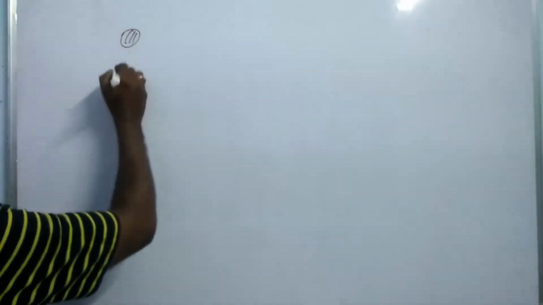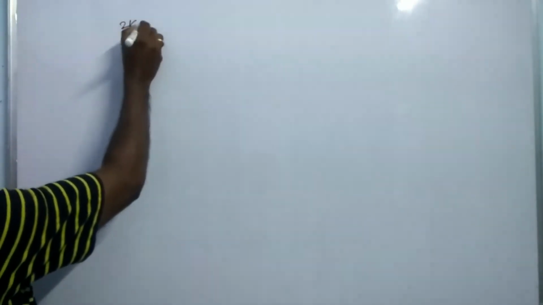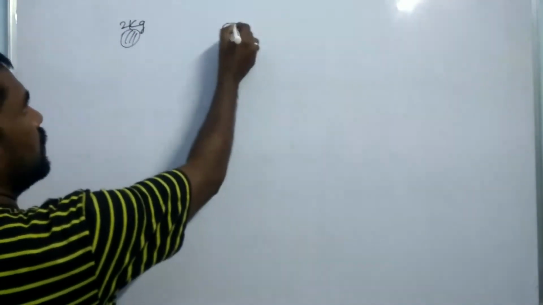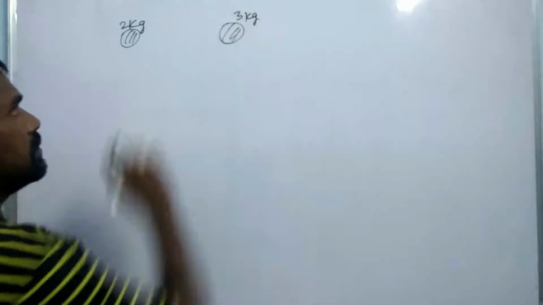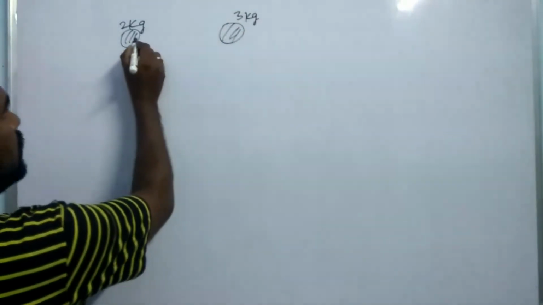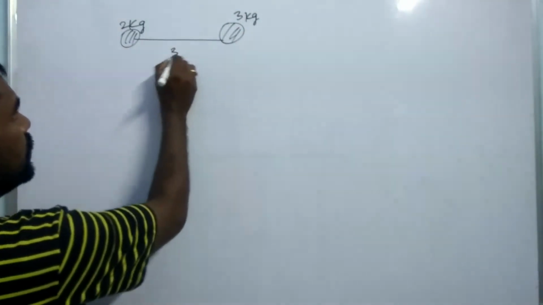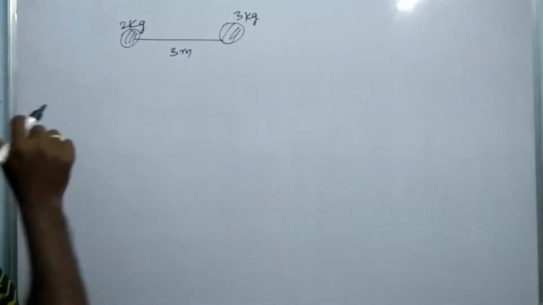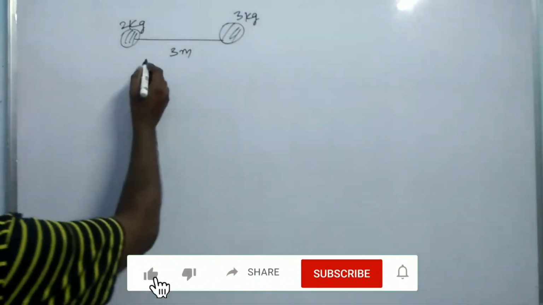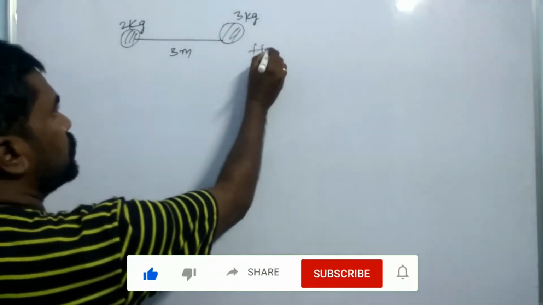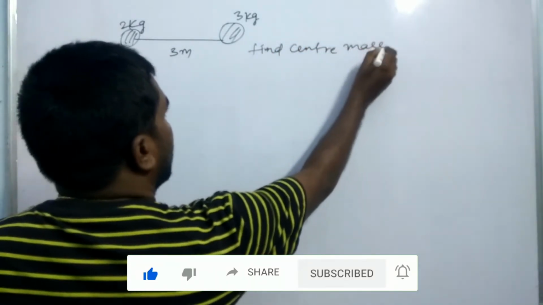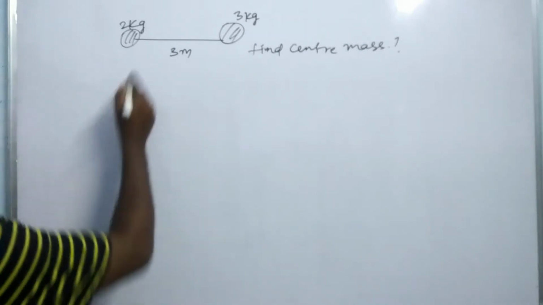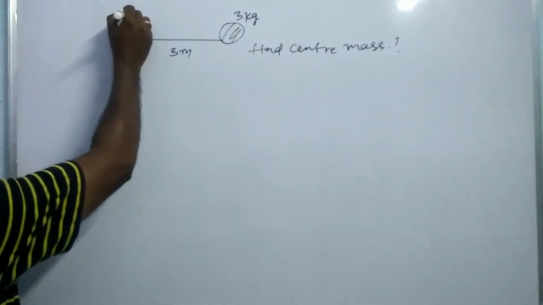If one of the particles has a mass of 2 kg and another has 3 kg, and the distance between these two is 3 meters, find the center of mass. How can we find it? In this pattern, you have to assume this is the origin.